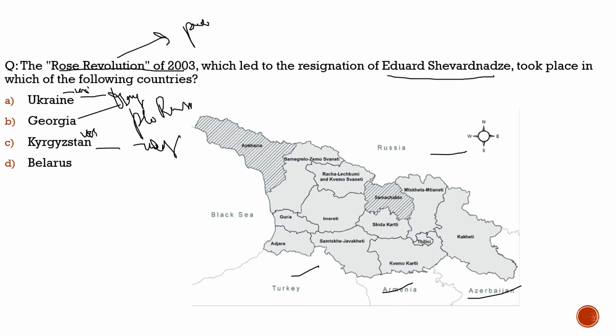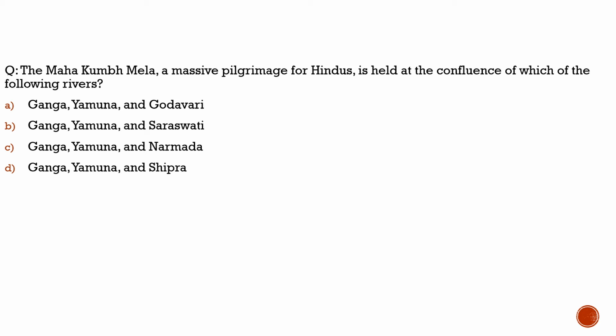Now let's move to another slide and see what we have brought there. Here the question is about the Mahakumbh Mela. We had discussed the Mahakumbh Mela in much detail, and repeating the same question does not make sense. Why are we discussing it today?